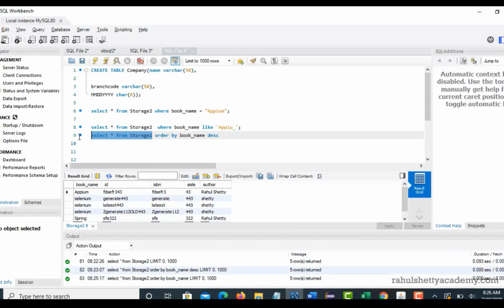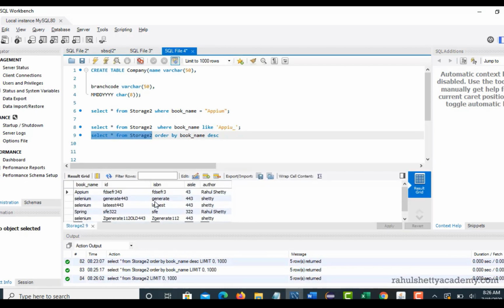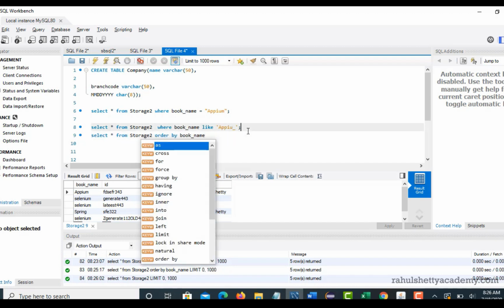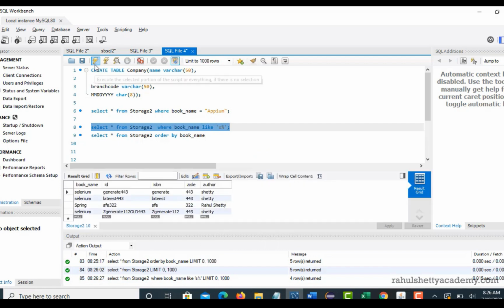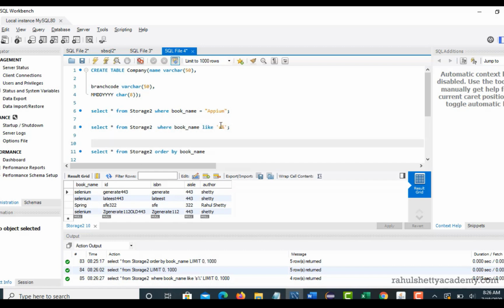So this is one table. Select star from storage, these are the books. Now if you want to customize this table, where book name starts with S, what happens if I give it like this? It gives me all the books that start with the letter S, because we have used a regular expression. Now this is the result based upon the condition of book name starting with the letter S.